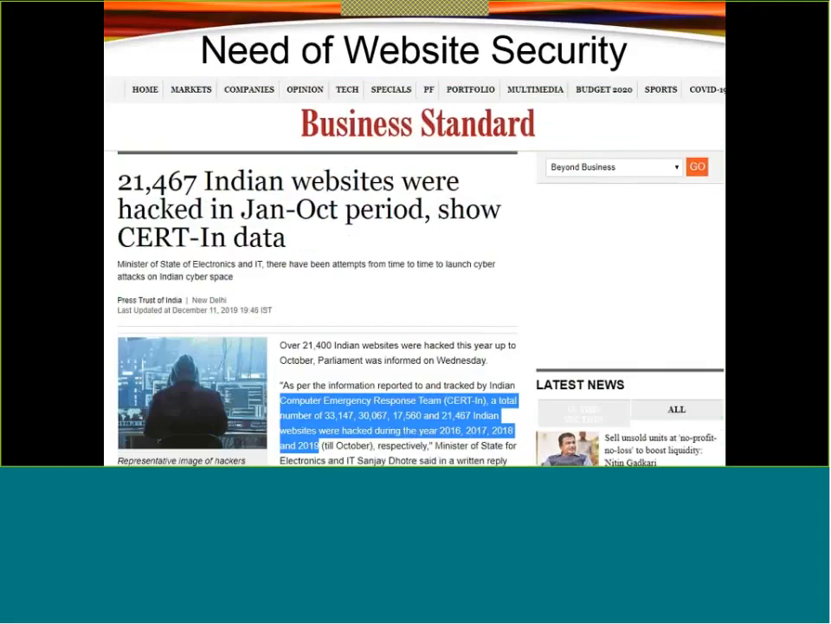So this is recent data. It is showing that more than 21,000 websites were hacked during this 7 or 8 month period.